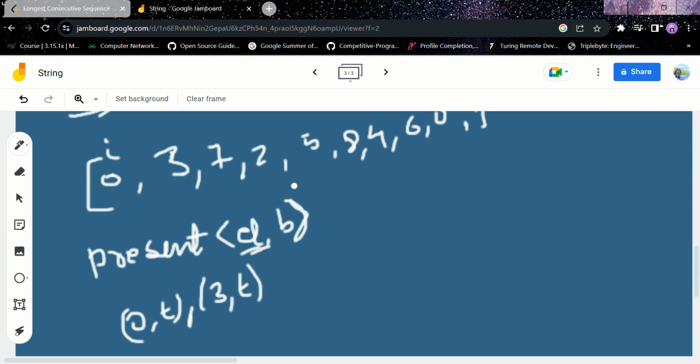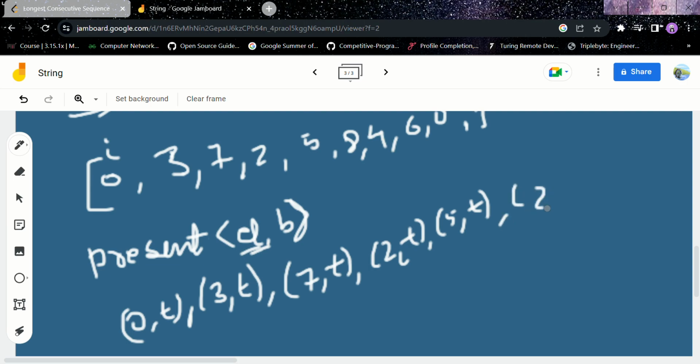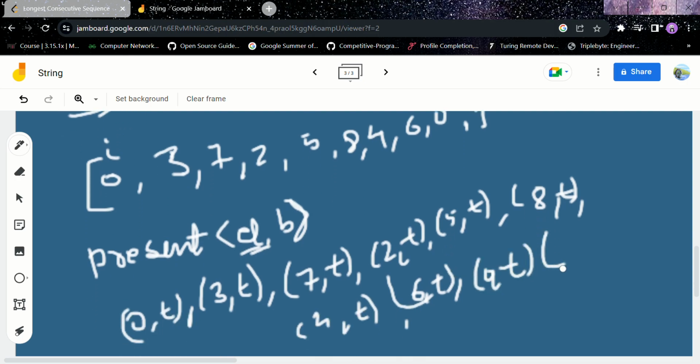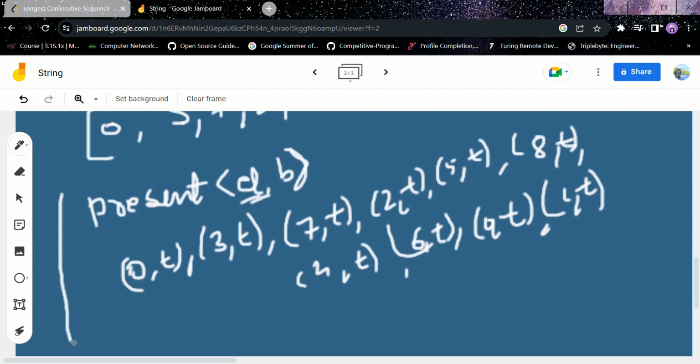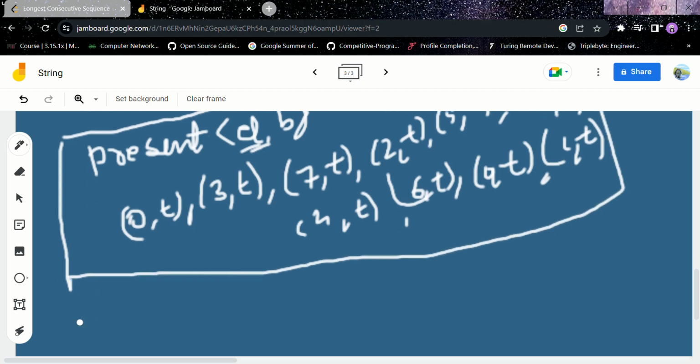Similarly, add all the elements. All the elements would be added in the hash map: 7 true, 2 true, 5 true, 8 true, 4 true, 6 true, 0 true, 1 true, and at last 1 is true. Okay, so these elements are in our present hash map. The hash map we have named as present.